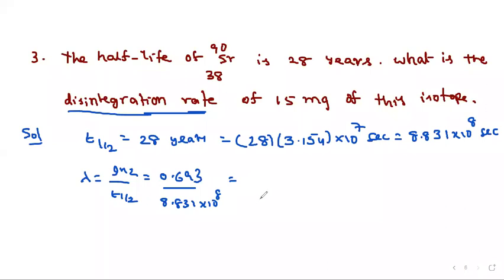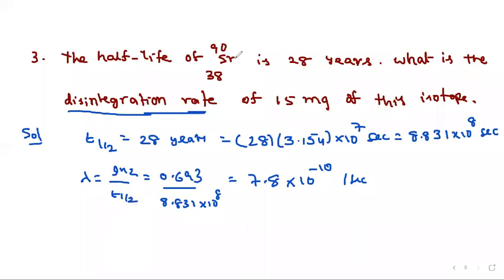Finally, in terms of 7.8 into 10 power minus 10 we are getting, of course, per second. For lambda it is per second. Okay, so this is lambda. So we got lambda, and to calculate the disintegration rate, we also need the value of N.